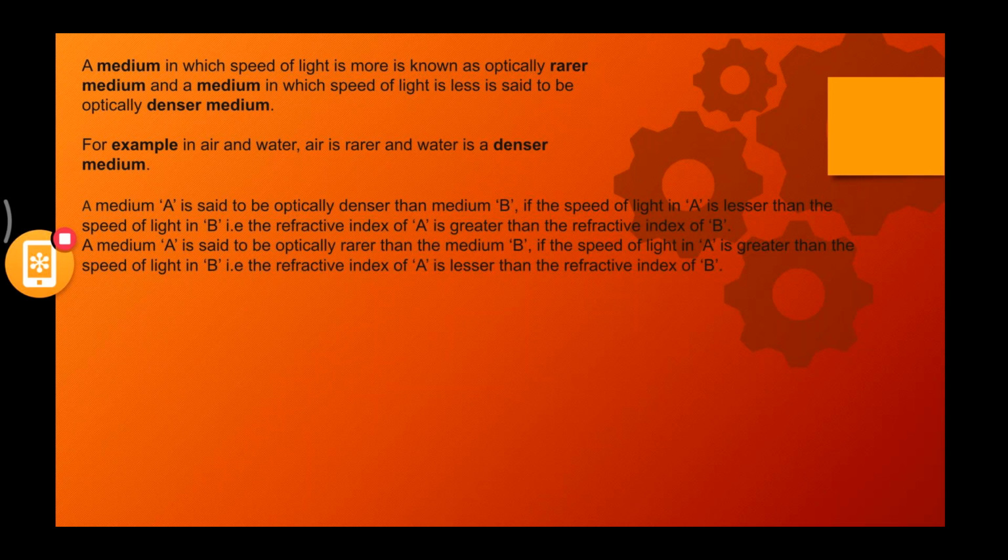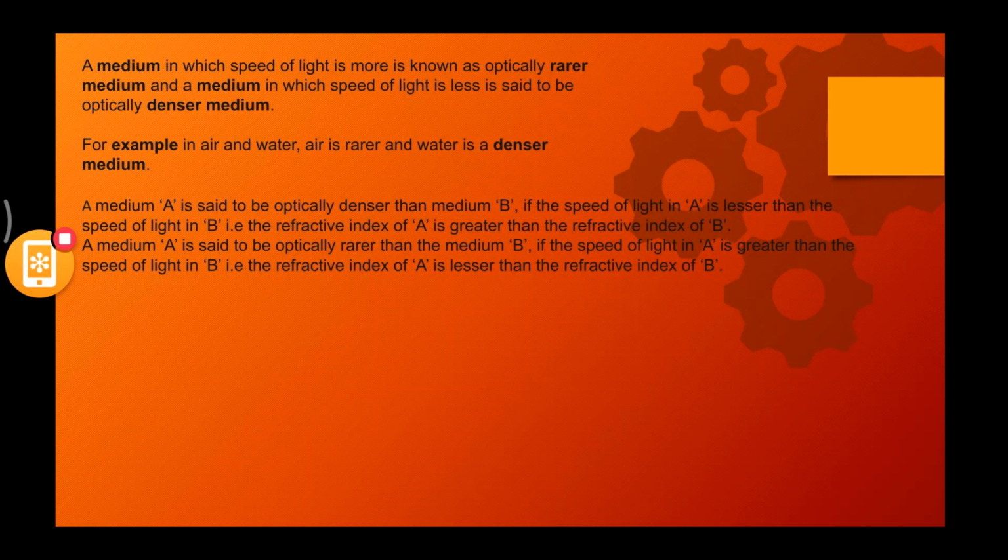With this, you should understand one thing. Refractive index is less, then the speed is high, right? Am I correct? Yes, it is inversely proportional. So decreased refractive index will give you increase in speed.